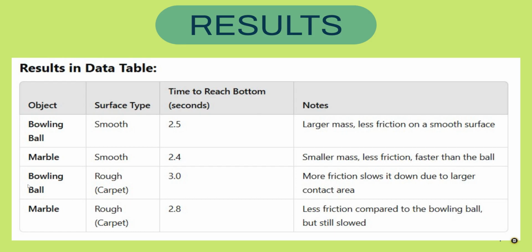Next up, we have bowling ball on the rough surface, which we tested as carpet. It took 3 seconds, so about half a second longer than on the smooth surface. There was more friction. It slowed it down due to our larger contact area. And lastly, the marble on the rough carpet was also slower than it was when it was on the smooth surface. There was less friction compared to the bowling ball, but it was still slower.